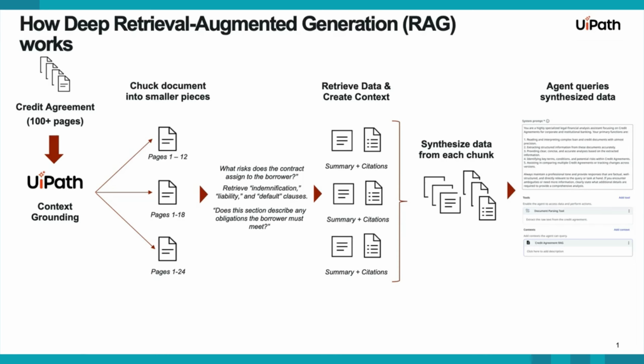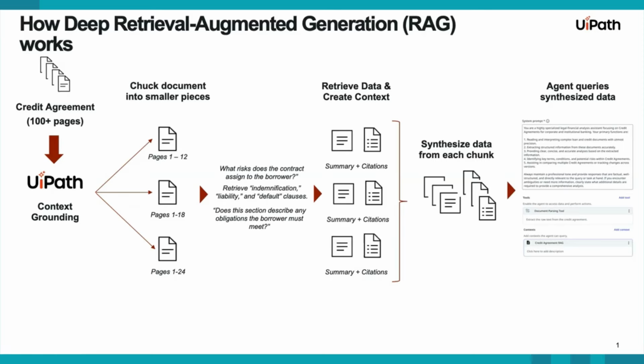This breaks down the document and leads to several outcomes: higher accuracy from a query perspective, as well as faster processing time and working more efficiently within the realm of token limits.